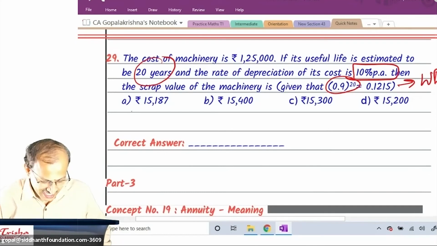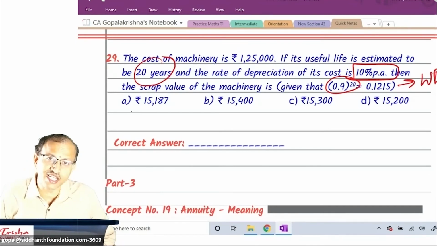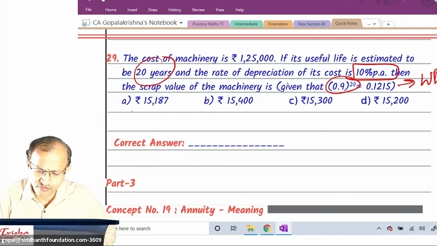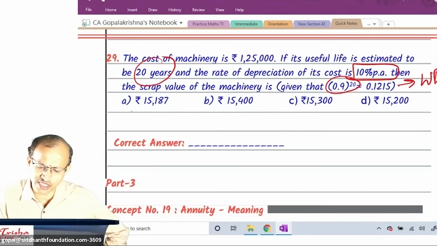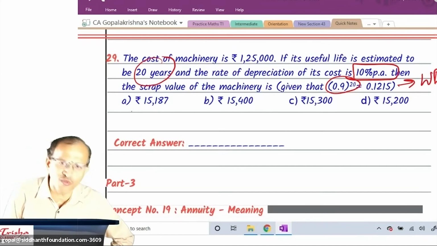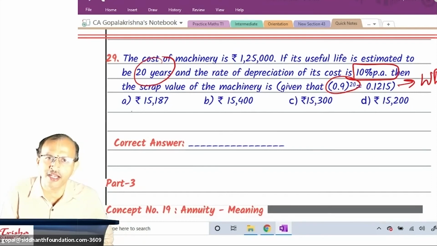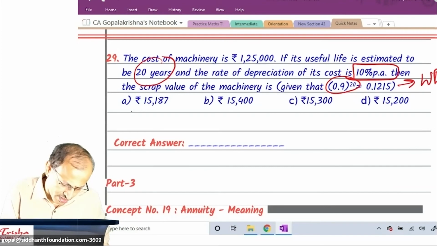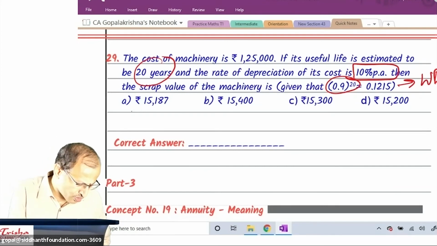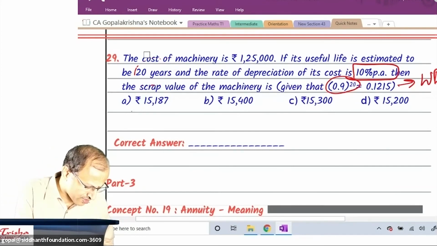Okay, all right. Another rate. Look at the other method. If there is a 10% rate, what should be the life? 100 by 10, what? Rate is 10%. What should be the life? Life is 10 years. Both are not matching. That's my point. Rate and life are not matching. Then it is not SLM. SLM gone. So it should be WDV. Okay, we will work out.